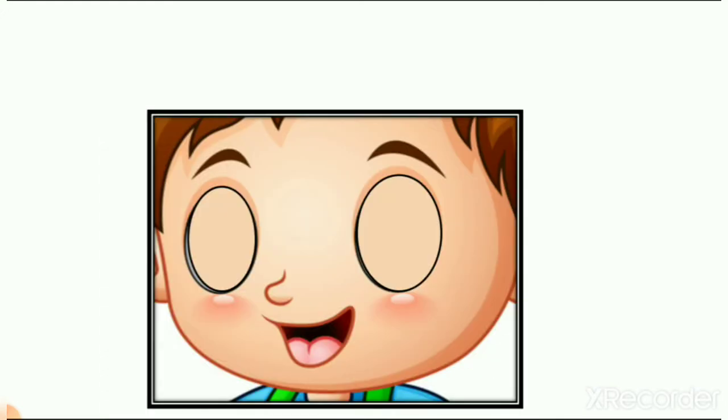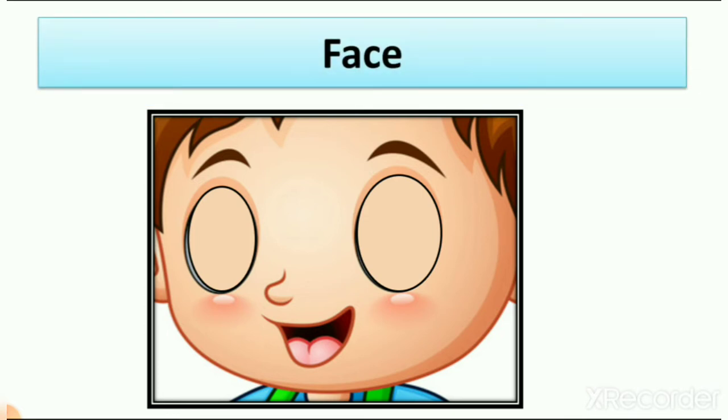What is this? It is face, right? But this face has no eyes. So what happens if we do not have eyes? We cannot see, right? So it is face and it is our mouth. Here you can see eyes, which are not there right now. Then you can see forehead, nose, tongue, mouth, and all these things together make one face. So face is part of our body, right?